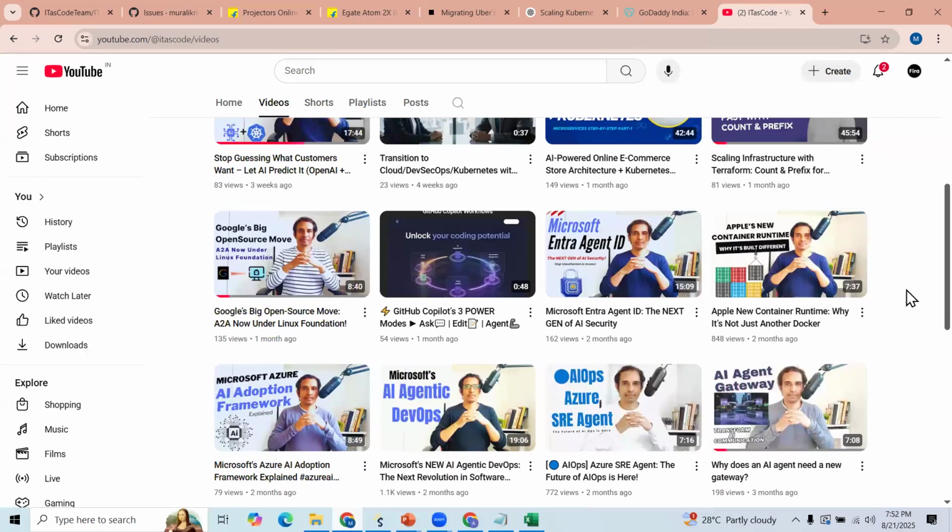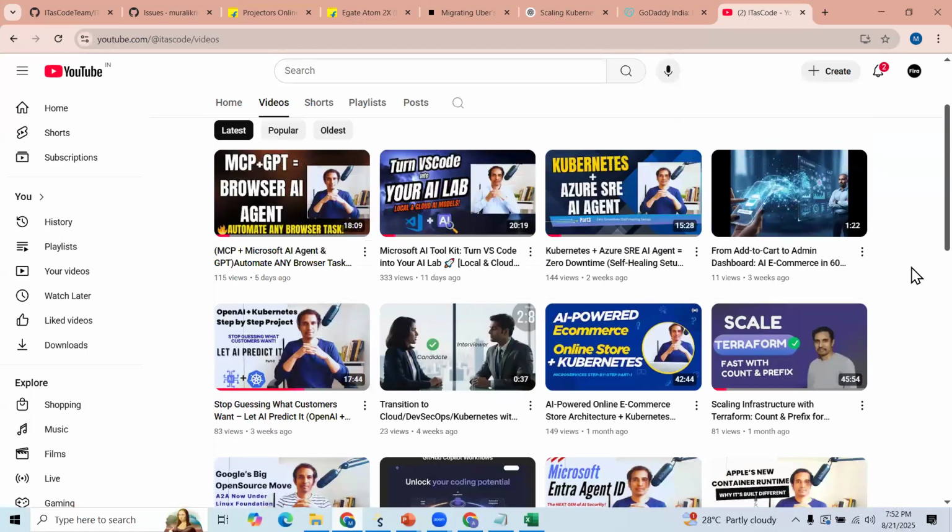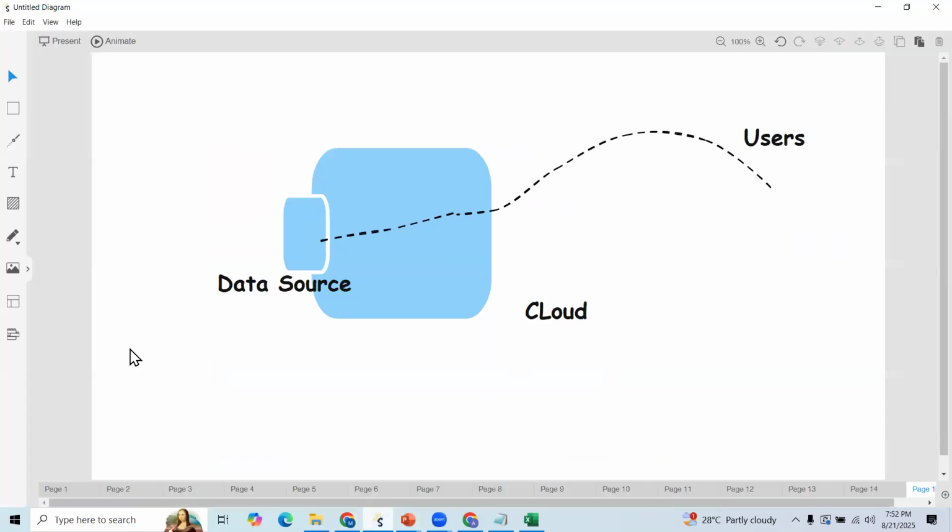Even Apple released their own containerization, similar to Kubernetes. They released their own containerization, right? So all these things are changing. But as a DevOps engineer, as a cloud engineer, how do we redefine ourselves, right? We'll try to understand that. So in our basic scenarios, first we'll focus on basic fundamentals. Once you understand basic fundamentals, then we'll try to align these strategies also.